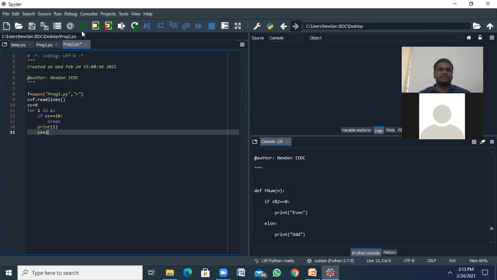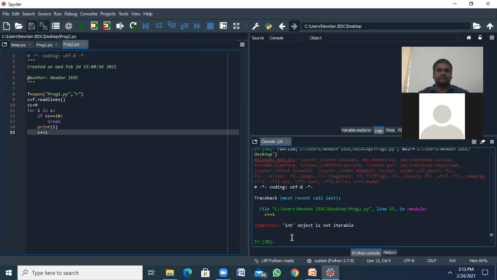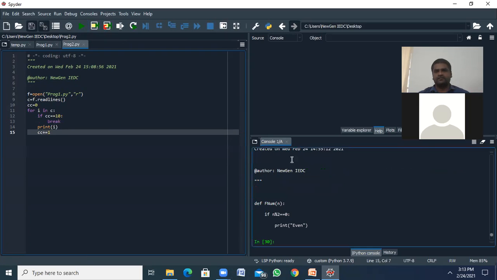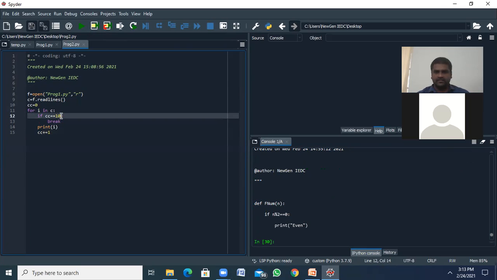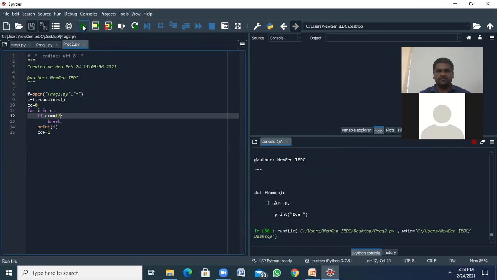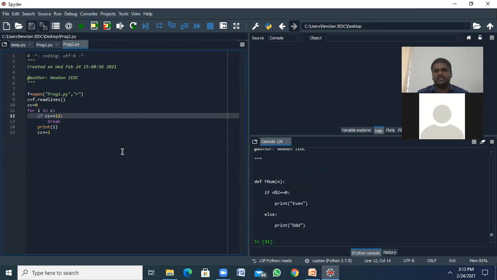It's going to read only the first 10 lines. If I'm using 12, after print even it shows only 2 extra lines, and else print odd also will be printed. So this is the way we read data from the file.